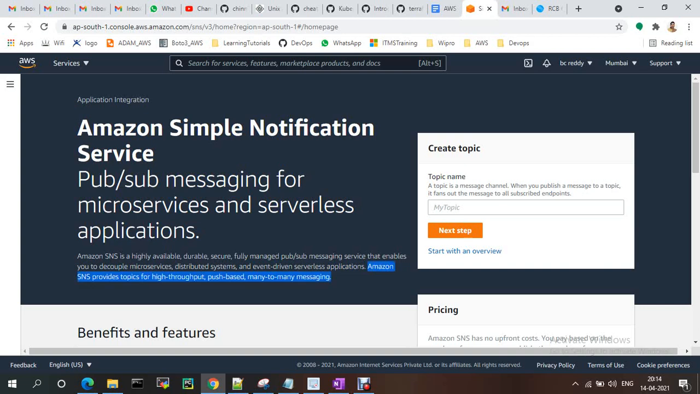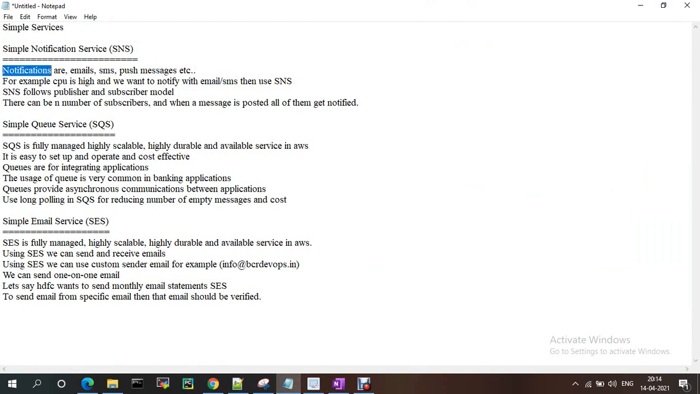Amazon SNS provides a topic. It's publish-subscribe based, many-to-many messaging, high throughput. Notifications can be email, SMS, or mobile messages. For example, if CPU is high, we want to send a notification or email or SMS through SNS. SNS follows the publisher-subscriber model. There can be a number of subscribers, and when a message is posted, all of them get notified.